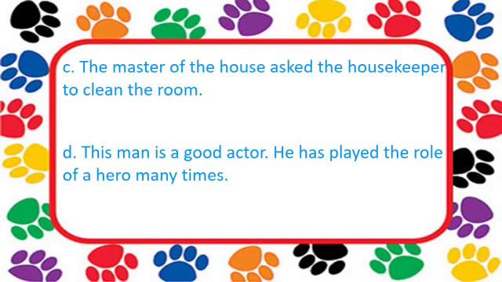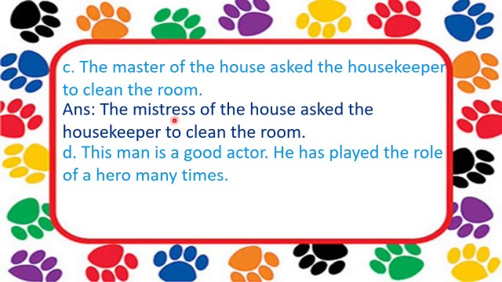C. The master of the house asked the housekeeper to clean the room. Master will become mistress. So let us write: the mistress of the house asked the housekeeper to clean the room. Next, D. This man is a good actor.